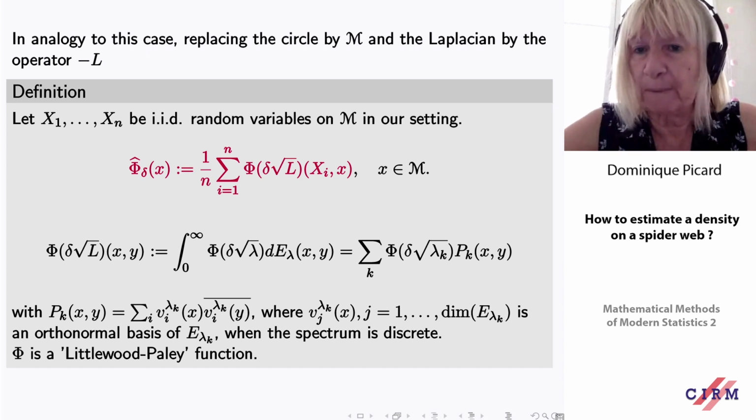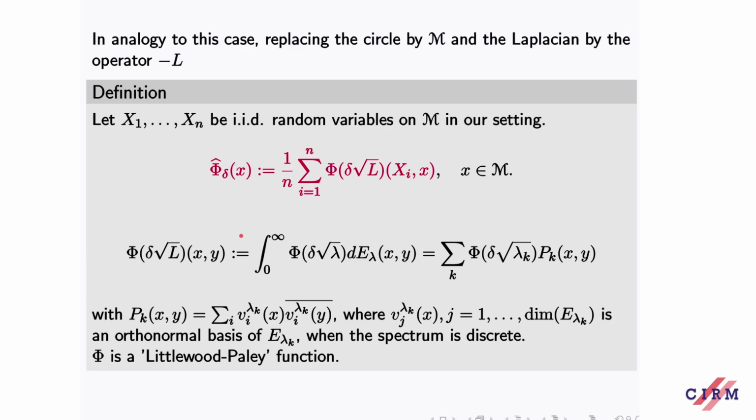Here we'll do the same. In analogy with this, we have M, we have the operator minus L, and we will define this estimator. Let's look at this. This is a sum of phi, a function on 0 to 1, going from 1 to 0 very smoothly, depending on delta.